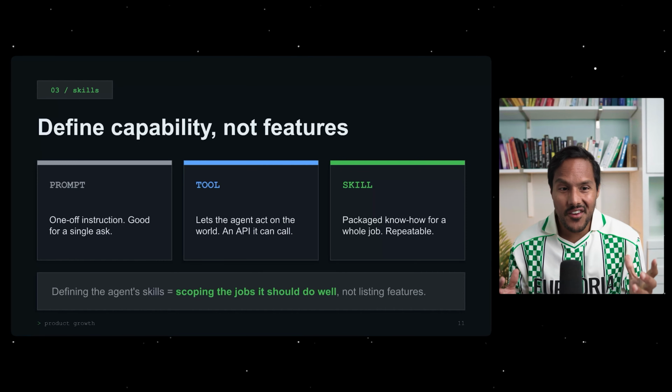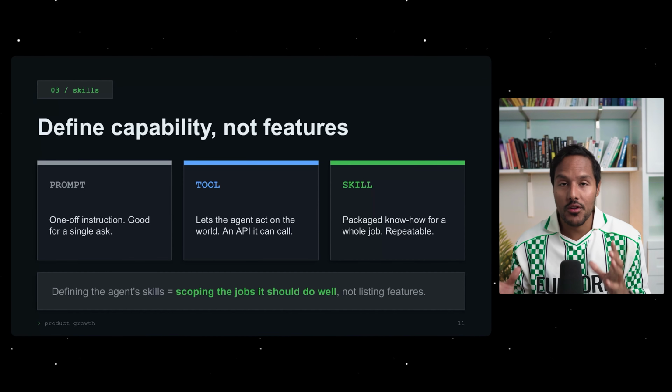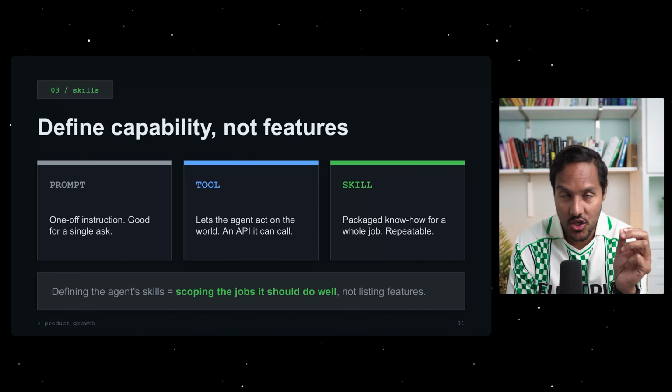When you find yourself in an interview, make sure you touch on all of these components. And you might even touch upon how the tools are creating memory for your agent, which is another thing that generally is going to enhance your agent. And so when you're thinking about answering interview questions, don't define features. Instead, think about defining agent capabilities. And now you understand how agents work under the hood and how important skills are.